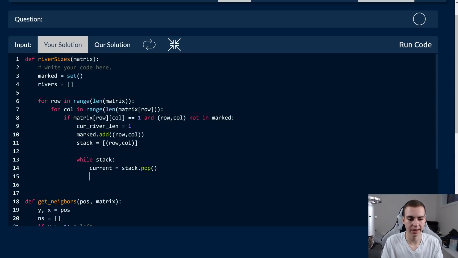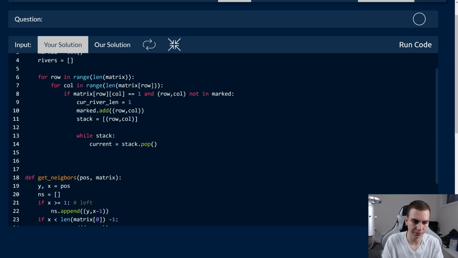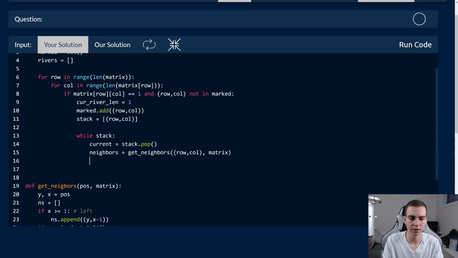So now what we'll do is get all of the neighbors of this current position. So to do that, we'll say neighbors equals get_neighbors of position, which is actually going to be row, col, and matrix. Awesome. So now we're going to have a list stored in here of all of the neighbors. So what we need to do is look through all of these neighbors. First of all, see if they're 1, see if we've already looked at them or not. And if we haven't, then what we'll do is add 1 to our current river length and then add that to the stack so that we can look at all these neighbors again and again and traverse through all of these. And I'll dig into it in a second.